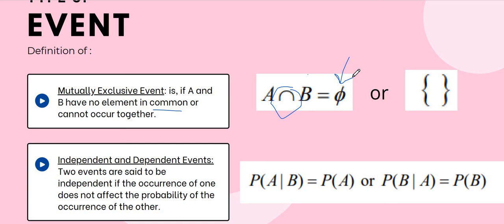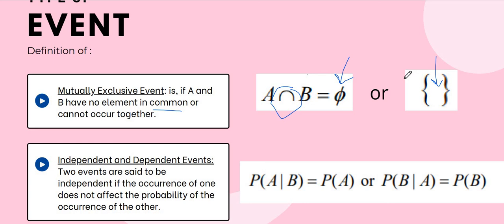0, or rather not 0, it means nothing. Zero means they have no element. Okay, they have no element. This means an empty set. Okay, the symbol here means an empty set. So empty set means you can see that they have no element. So even though there is no element, no common element at all, you still need to write this symbol. Okay, means no element. Okay, so that is the mutually exclusive event, and the last one here is independent and dependent event.